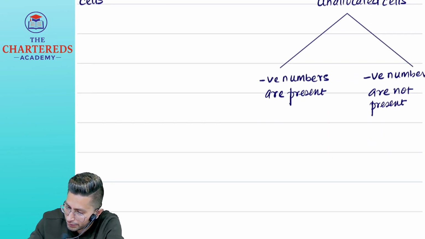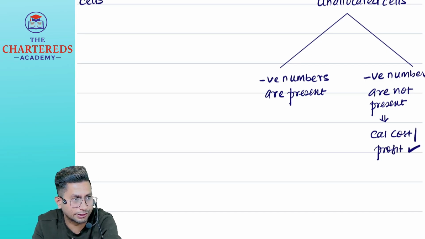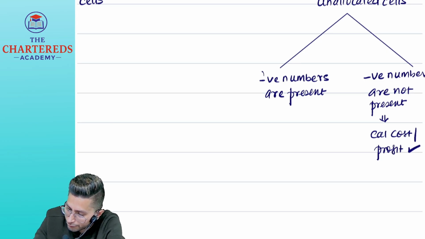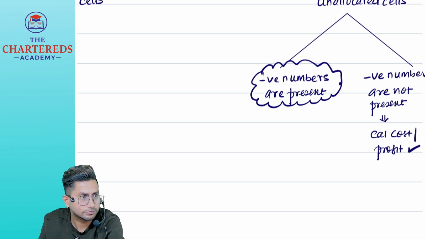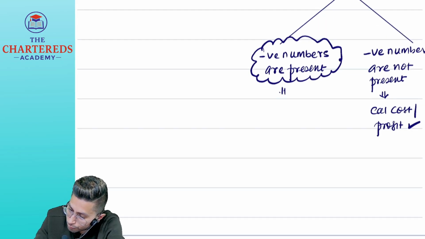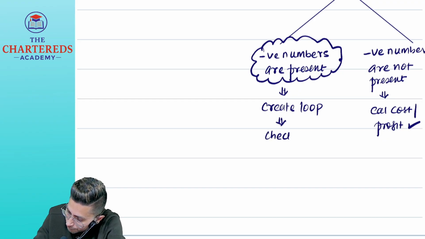If negative numbers are not present, calculate the cost or profit and your answer is complete. No tension. But imagine if negative numbers are there, then what do you do? Create a loop. After creating a loop, check for optimality.